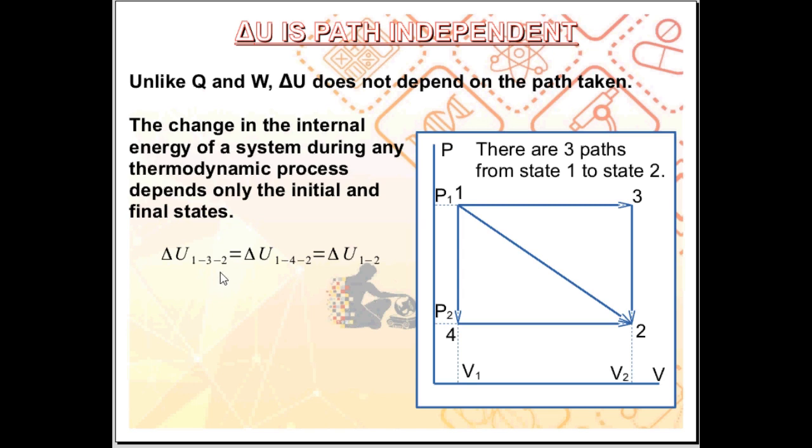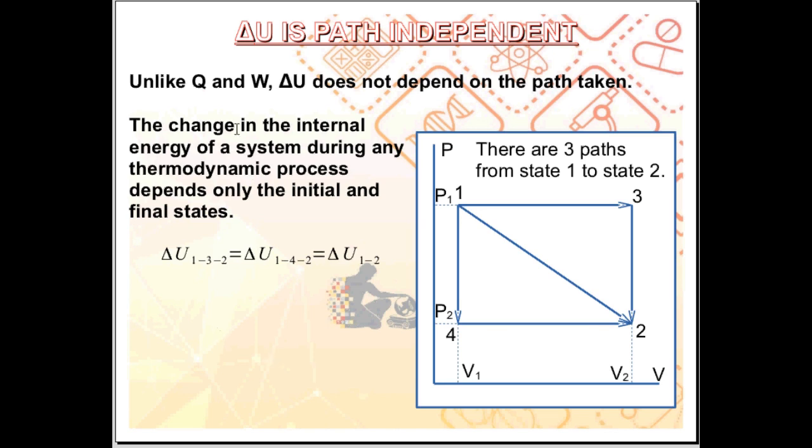Delta U 132 is the same as delta U 142. It's the same as delta U 12. All you need to consider when talking about delta U is the initial state and the final state.